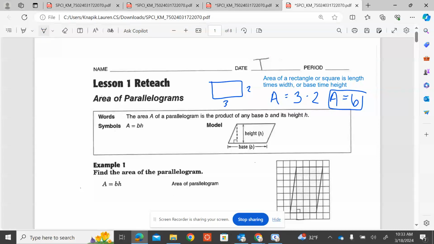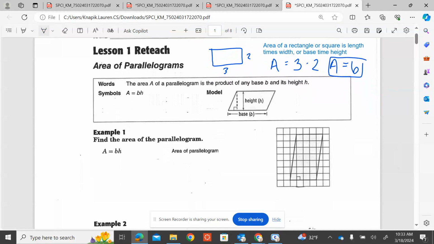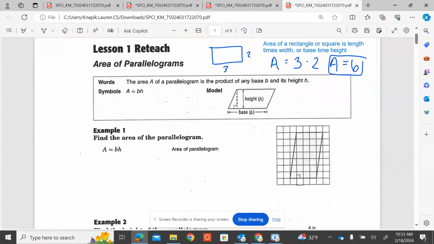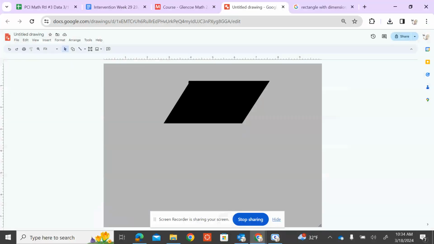All right, so as we continue on, we're going to start talking about parallelograms. Parallelograms are shapes with 4 sides, so they're quadrilaterals with 2 sets of parallel lines. Now, the weird thing about parallelograms is that usually one set of the sides is diagonal or slanted. And I want to show you something a little interesting. So when you're looking at a parallelogram, just like this black shape here that I made,